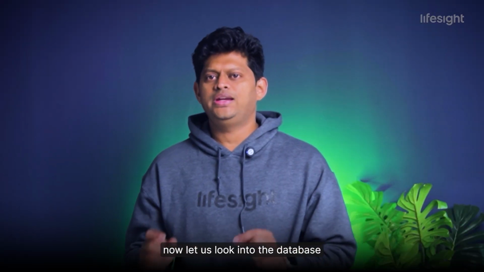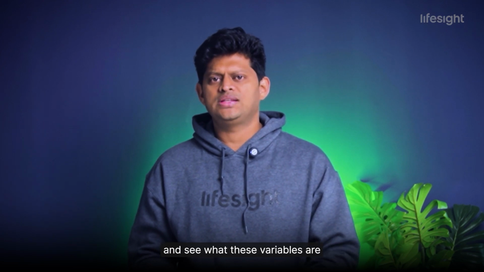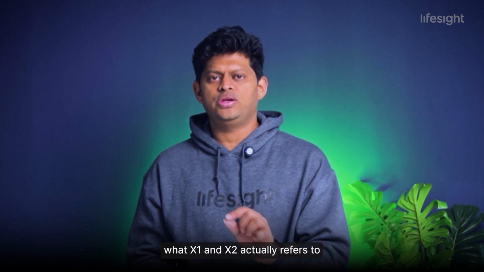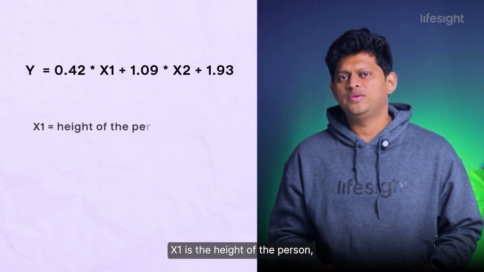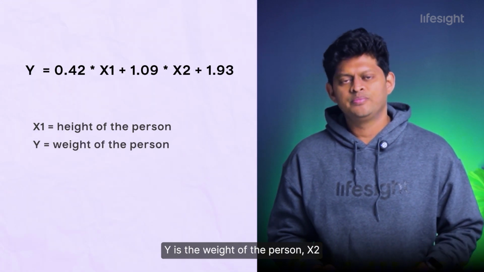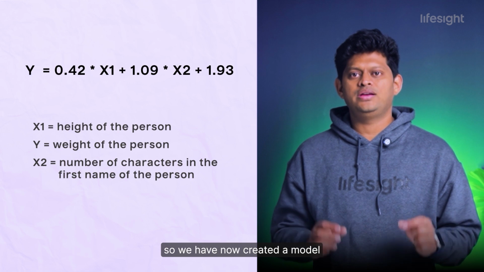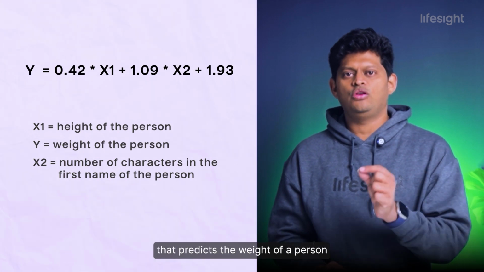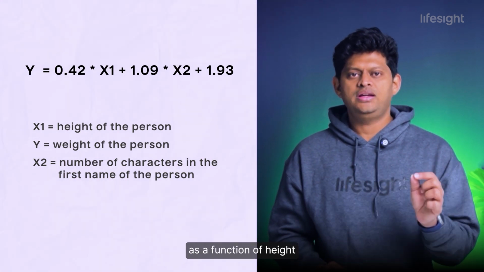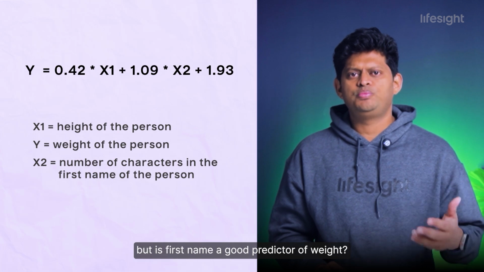Now let us look into the database and see what these variables are, what x1 and x2 actually refer to. x1 is the height of the person. Y is the weight of the person. x2 is the number of characters in the first name of the person. So we have now created a model that predicts the weight of a person as a function of height and first name. But is first name a good predictor of weight?